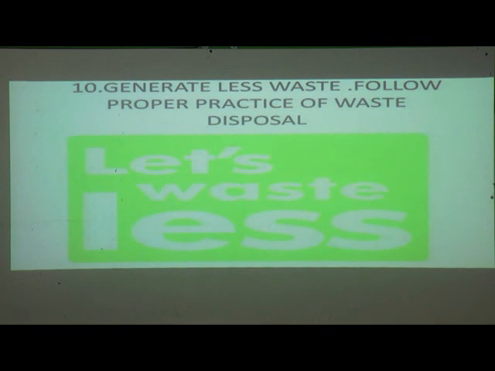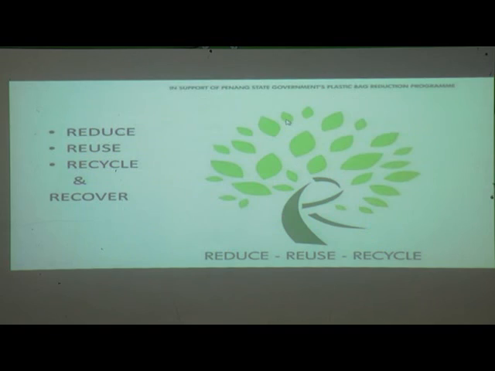Then, generate less waste, follow the proper practice of waste disposal. So what is the best way, or what is the proper practice of waste disposal? There are 4 ways for proper disposal of waste. Which ones? The first is reduce. What do we have to reduce? The use of plastic bags and plastic things we should reduce.